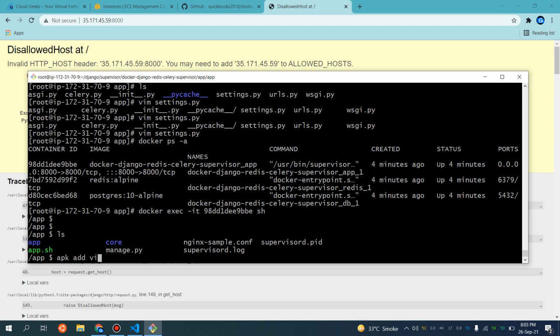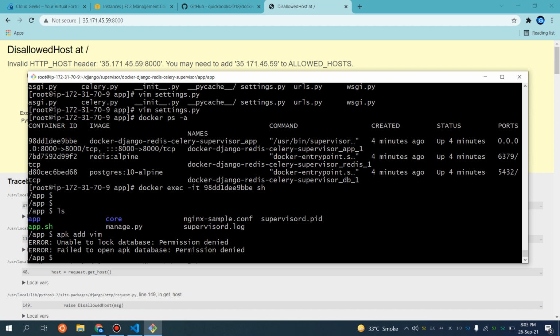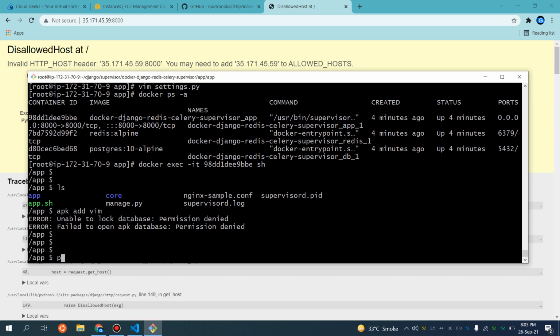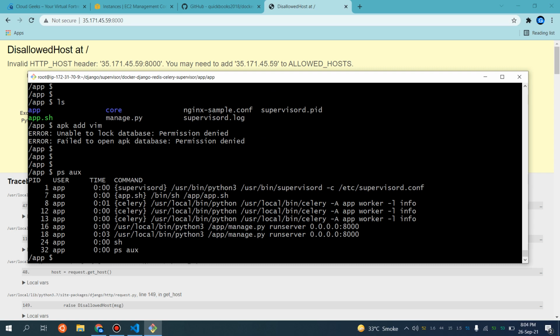Let me try apk add vim. You see permission denied. So this is a very secure way to run your container. Let me show you ps aux. I can show you the processes running, which include my application, the Celery workers, and our application running.